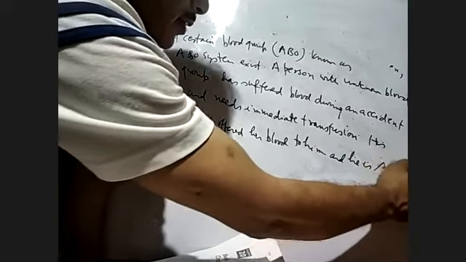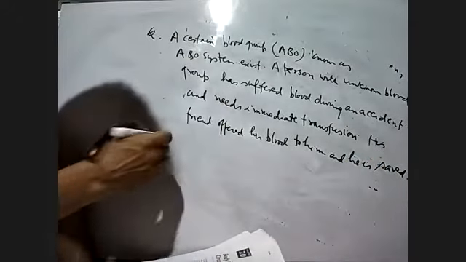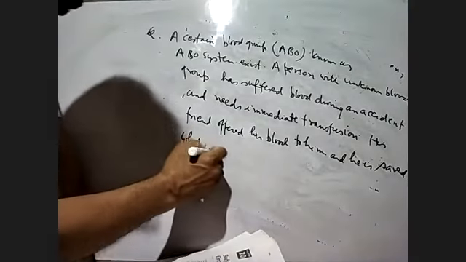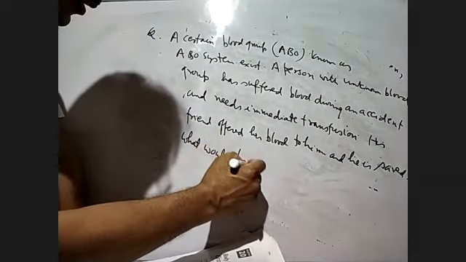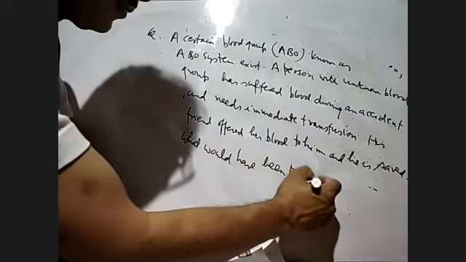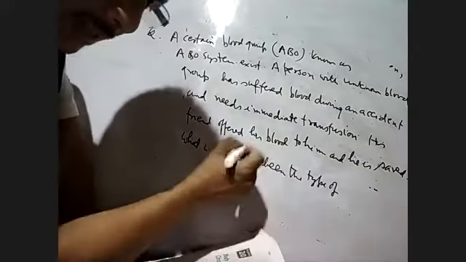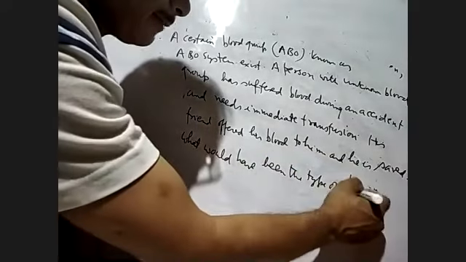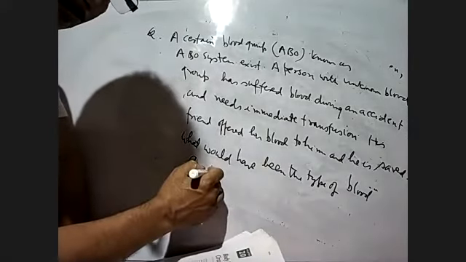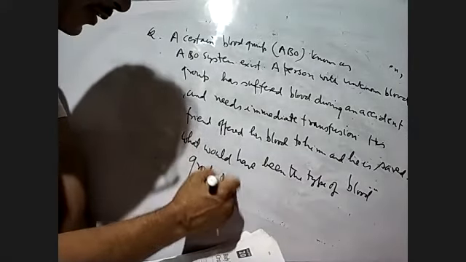So the question is, what would have been the type of blood group of the donor friend?